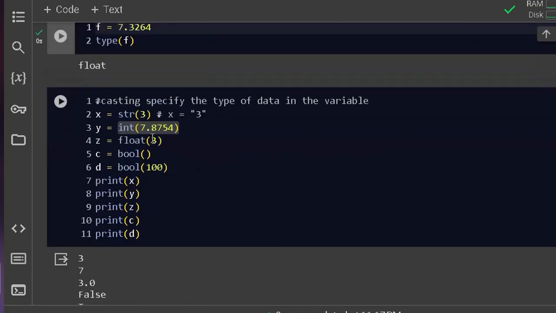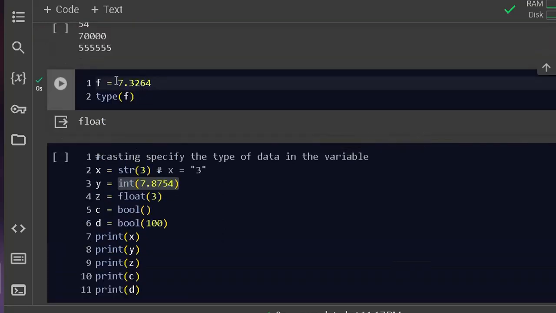That's why it becomes an integer. Put a round figure here and make it 7. Now, this is a float. If I want to make it an integer, what do I need to do?